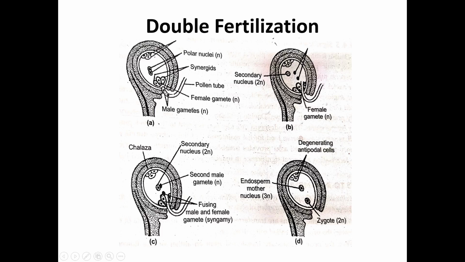Out of 2 sperms, the black ones are the sperms, and they reach the embryo sac in diagram B. In diagram C, you can observe that out of 2 sperms, 1 sperm fuses with the egg nucleus, resulting in syngamy, and the final product is the zygote. And the other sperm fuses with the secondary nucleus, resulting in the formation of endosperm, and that endosperm becomes triploid.